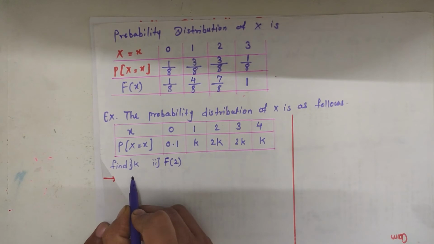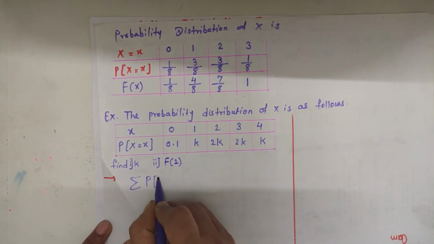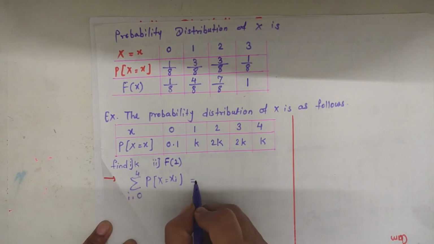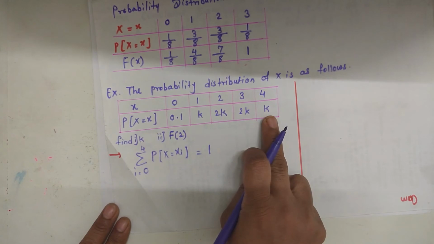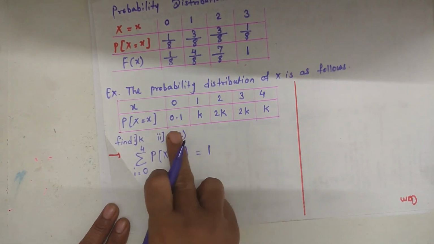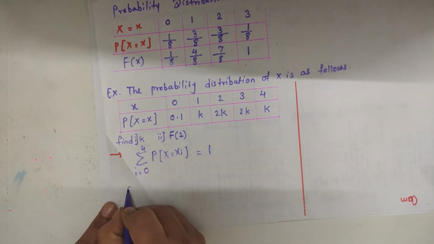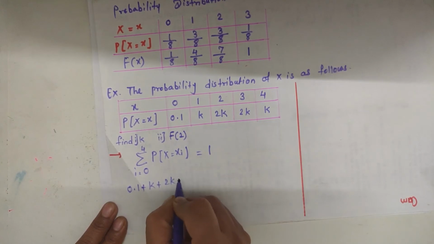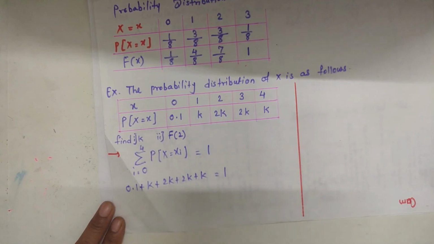So using this formula, the sum of the probabilities of x equal to xi, where i is equal to 0 to 4, is equal to 1. So the sum of all these probabilities, 0.1 plus k plus 2k plus 2k plus k, is equal to 1.